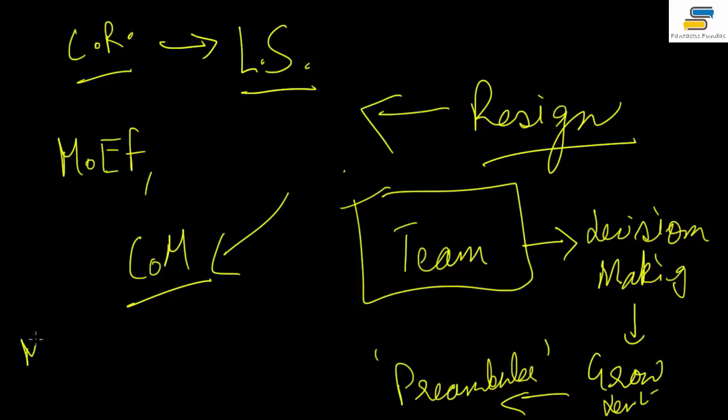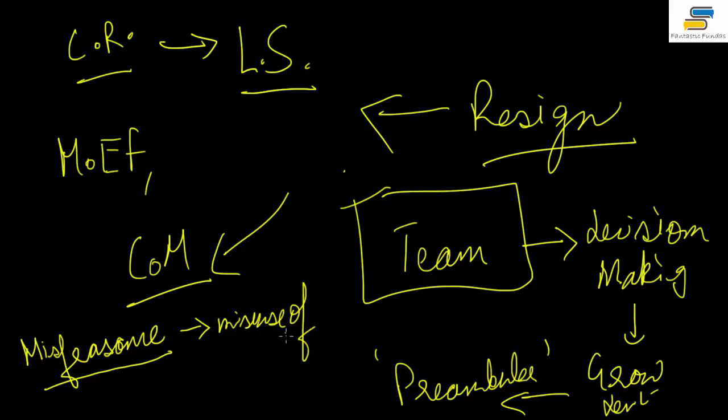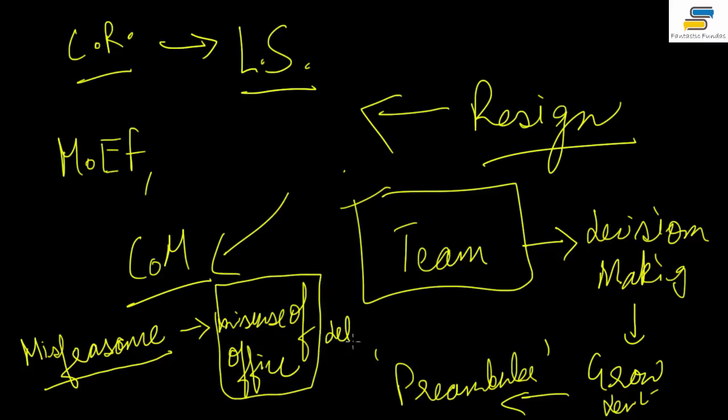And then there is one more term which has come into play recently, and this just might be asked in your paper, I feel, because of the corruption these days. This is known as misfeasance. Misfeasance means misuse of your office for gains which were not intended by that office. It is the malicious abuse of power, right? It is deliberate maladministration whenever there is misuse of power. Now this is unlawful.